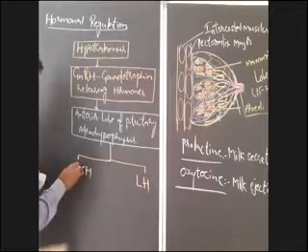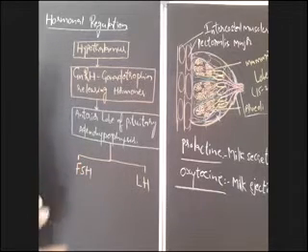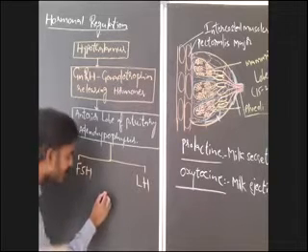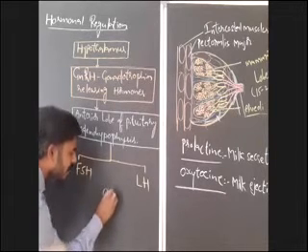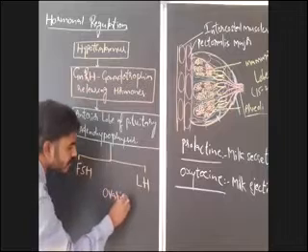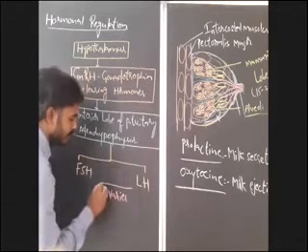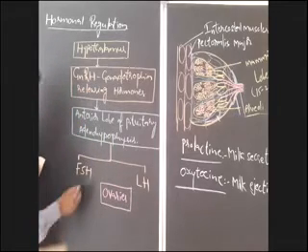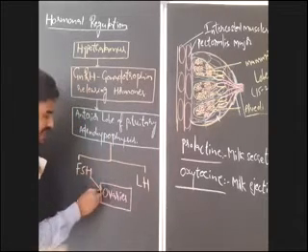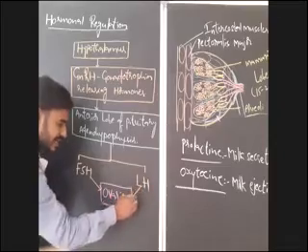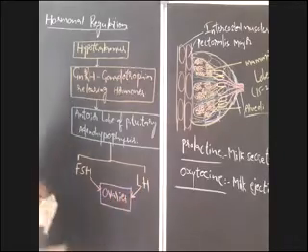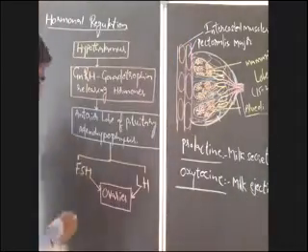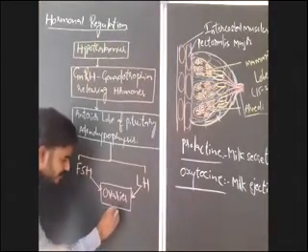Now, this FSH and LH will act on the female gonads. What are the female gonads here? Ovaries. So FSH will act on these ovaries, and LH also acts on ovaries. Then what will happen after this? The ovaries will secrete two hormones.